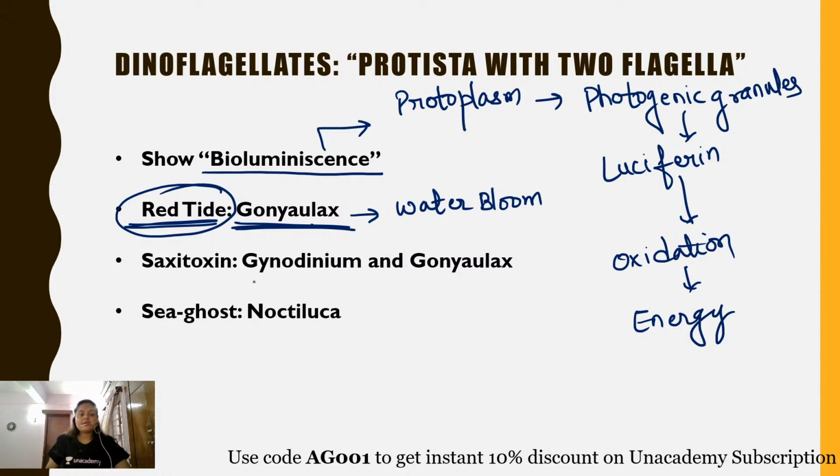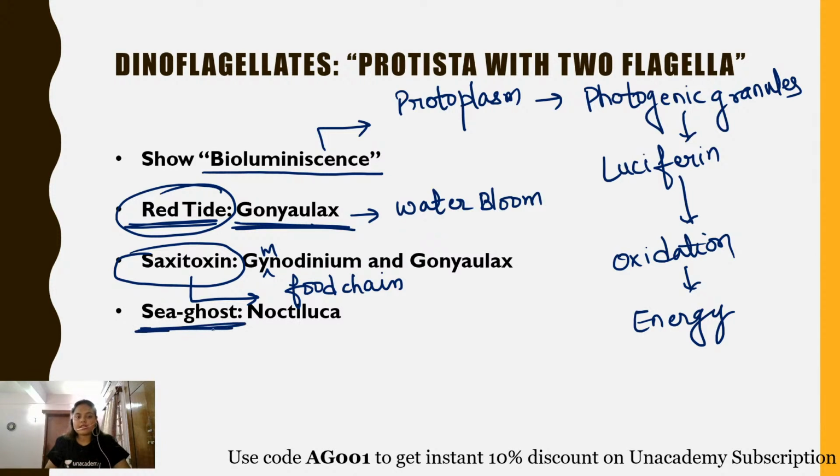Okay. Similarly, there are certain dinoflagellates which are toxic in nature because they secrete certain types of toxins. For example, Gymnodinium and Gonyaulax secrete a certain type of toxin which is harmful for our nervous system. Okay. And that particular toxin is saxitoxin. So we acquire this toxin with the help of the food chain. It affects marine organisms also. Similarly, Noctiluca glows because of this bioluminescence phenomenon, therefore it is also commonly known as sea sparkle.